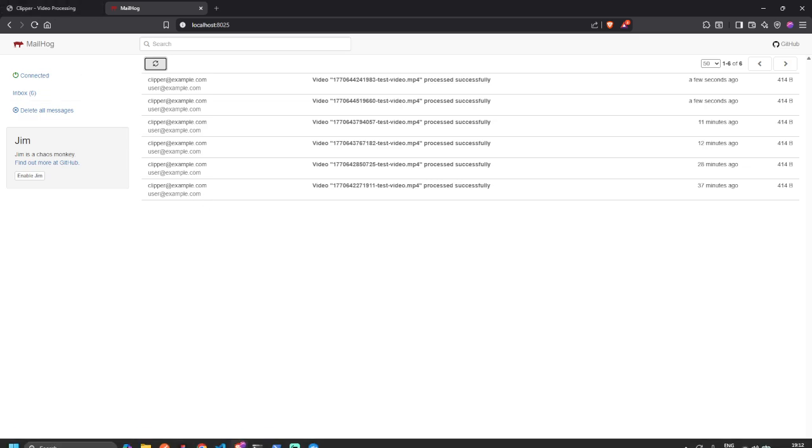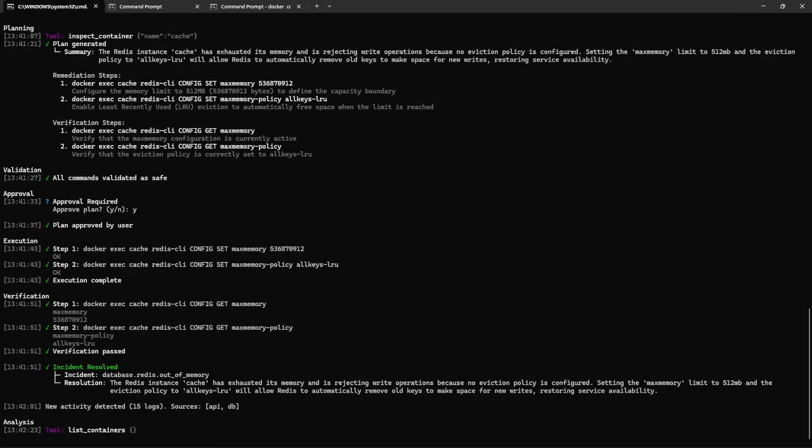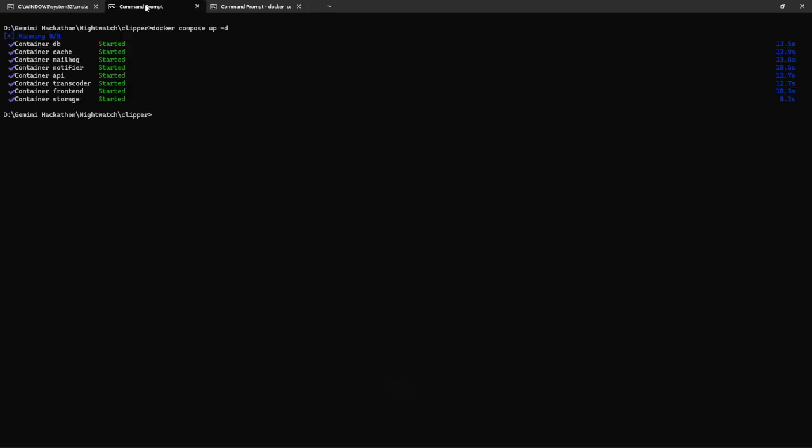So I mean, as you can see here, these were two Redis incidents with the same dependency, but very different causes. One required a restart while the other required human knowledge and a safe configuration change. Nightwatch diagnosed both of these from the error logs and the Docker Compose file as well, and it reasoned about the dependencies, asked for information when needed, and resolved the incidents end to end. So this shows that there's a difference between simple automation and autonomous SRE reasoning.